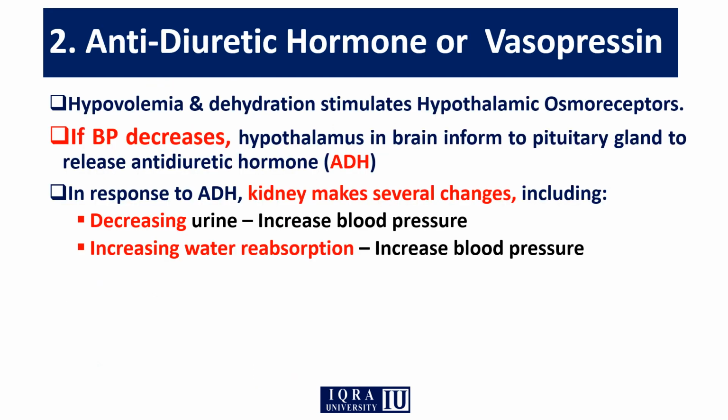And the second pathway is the anti-diuretic hormone or vasopressin pathway. Due to any reason where blood pressure decreases, the hypothalamus in the brain will inform the pituitary gland, and the pituitary gland will release the ADH hormone, or vasopressin hormone, or anti-diuretic hormone. Now this ADH hormone will be transported towards the kidneys, where it will perform two functions. First, it will increase the water and electrolytes reabsorption, and due to this reabsorption the blood pressure will be increased. Secondly, when this reabsorption will be more, automatically the urine amount will be decreased, due to which the blood pressure will be increased.